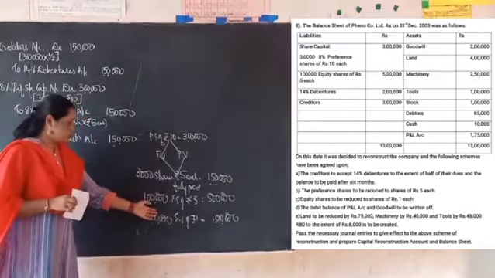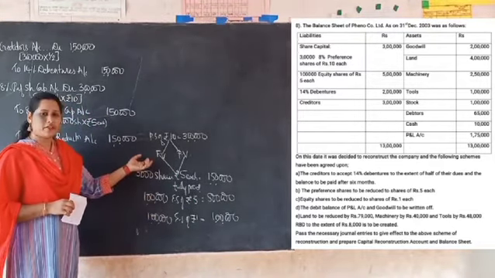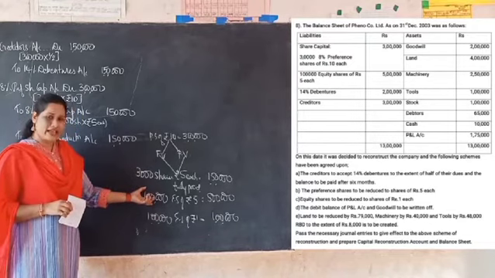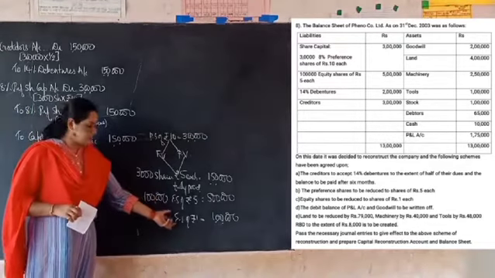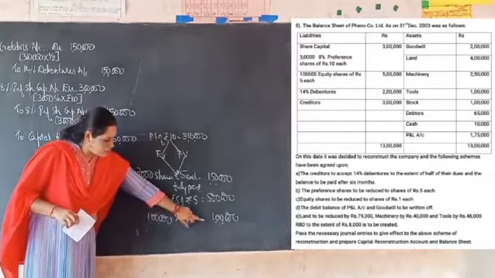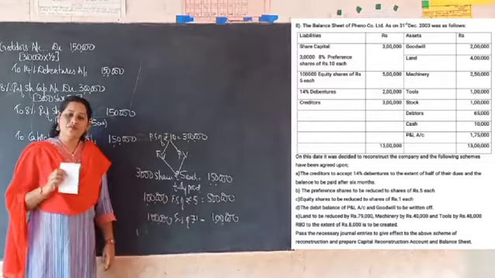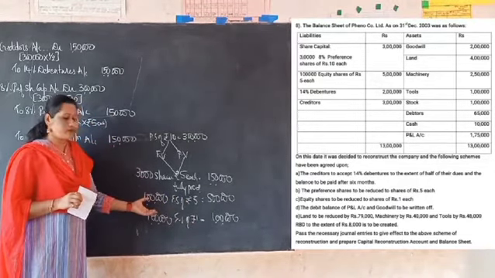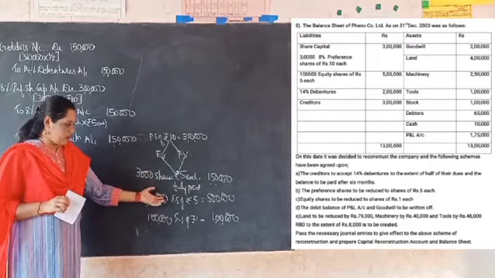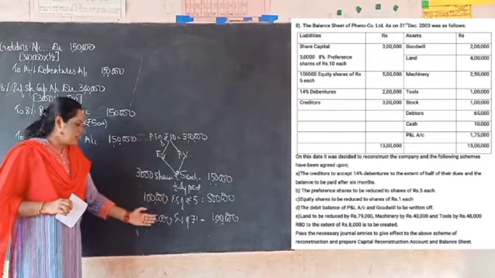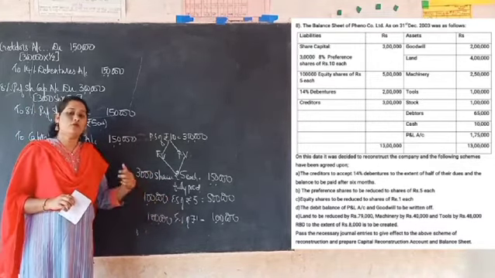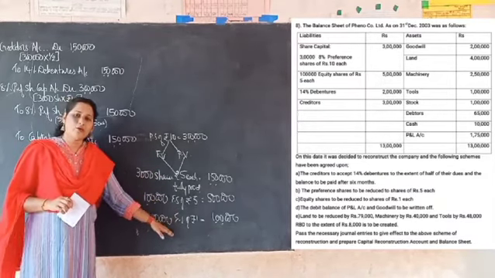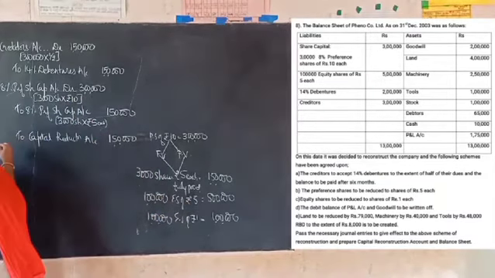So in this case also, the adjustment will be similar to the previous one. The old capital should be cancelled and you have to give credit to the new capital, and the remaining balance of 4 lakh rupees should be transferred to capital reduction account. So in this case, what will be the entry? Equity share capital account debit for cancelling the old capital, then to equity share capital account to give credit to the new capital, and to capital reduction account. I will write the entry.